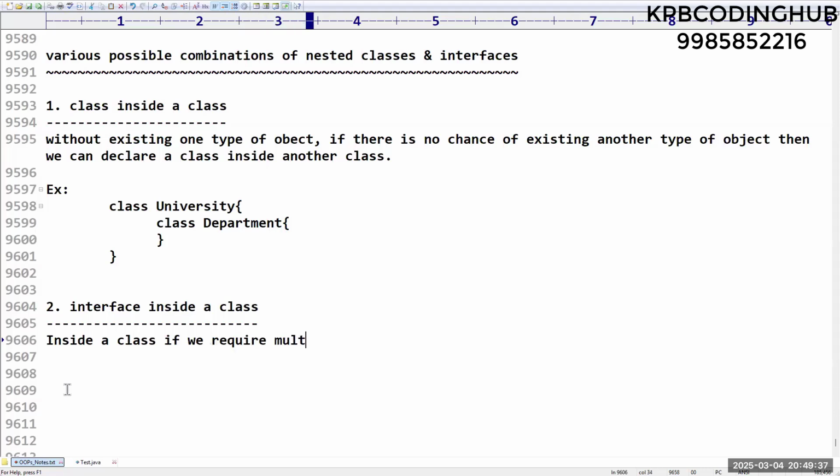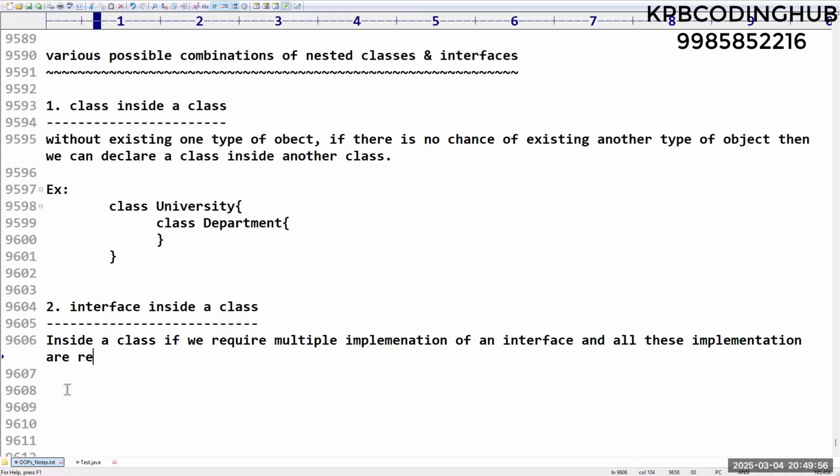If we require multiple implementations of an interface, and all these implementations are related to a particular class, then we can define an interface inside a class, no problem at all.